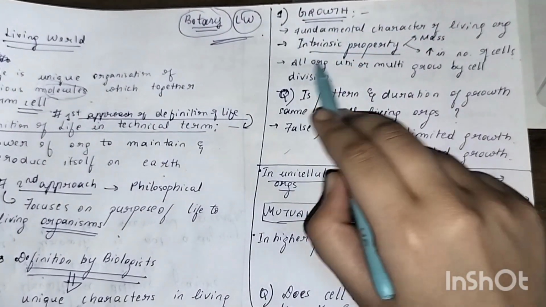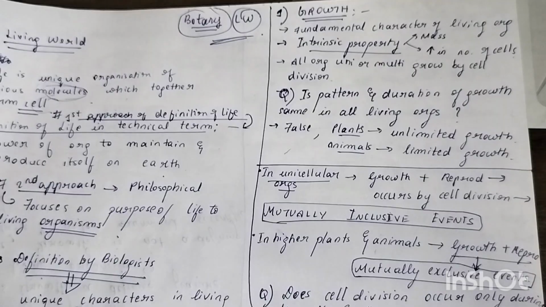Growth in living organisms is an intrinsic property. What do I mean by intrinsic property? We have two properties, intrinsic and extrinsic. What is extrinsic and what is intrinsic? So what they are telling here is that intrinsic means something that's happening from inside.